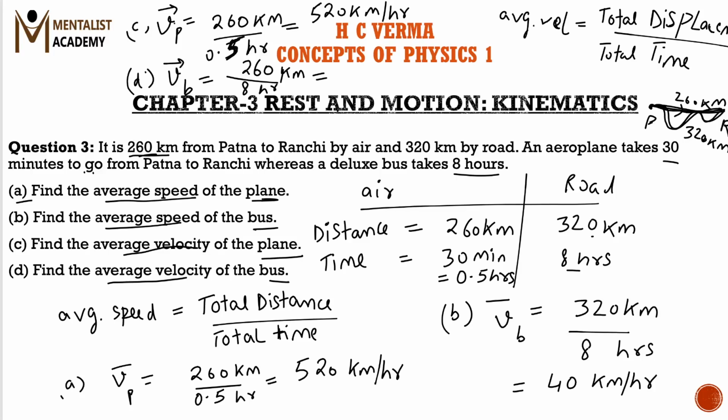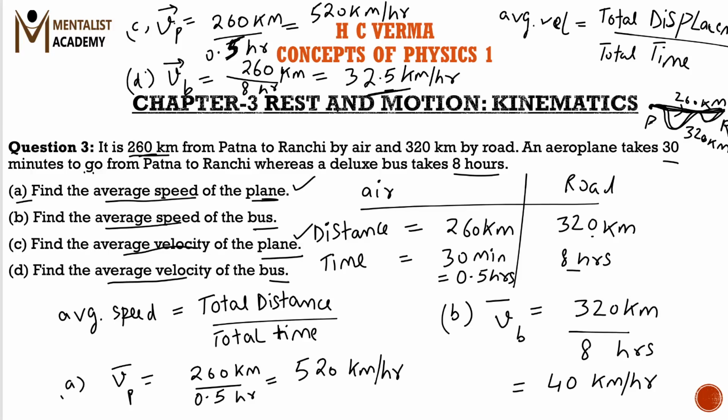So therefore the average velocity of the bus would come out to be 32.5 kilometers per hour.